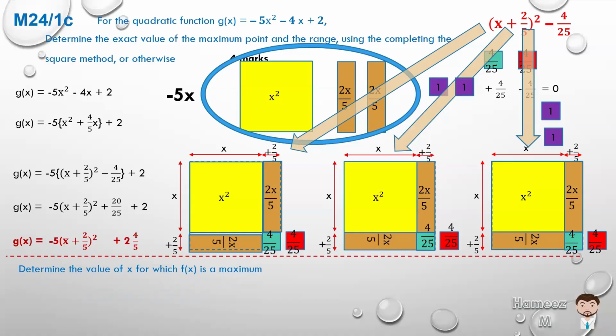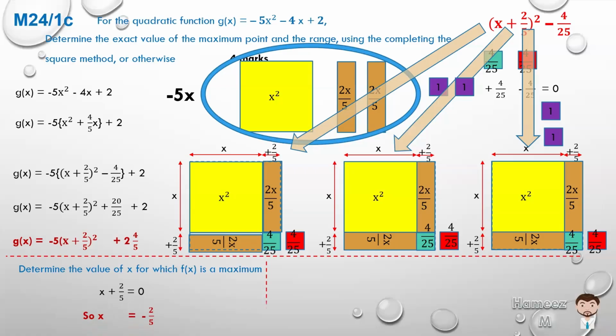Since this has a coefficient of -5, we already recognize that the shape of this graph is an inverted U, so there will be a maximum, and we need to know what value is going to be a maximum. So for this equation to be a max, what is inside of the brackets, x plus 2/5, must be equal to 0. So that will mean that x plus 2/5 is equal to 0. So x is -2/5. And that will be the value.